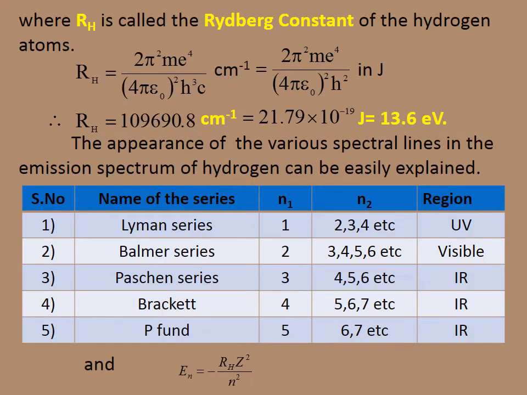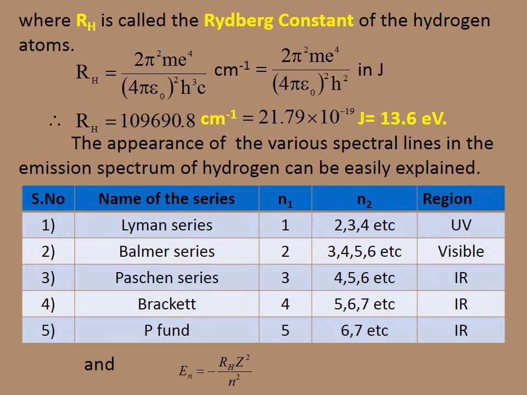And the RH is called Rydberg constant of hydrogen atom, and we can calculate the value of RH by substituting the value of mass of the electron, electronic charge, h, c, 4 pi epsilon 0, etc. And we will get the value; three values are there for RH. The first value, RH in centimeter power minus 1, RH will be equal to 109690.8 centimeter power minus 1.